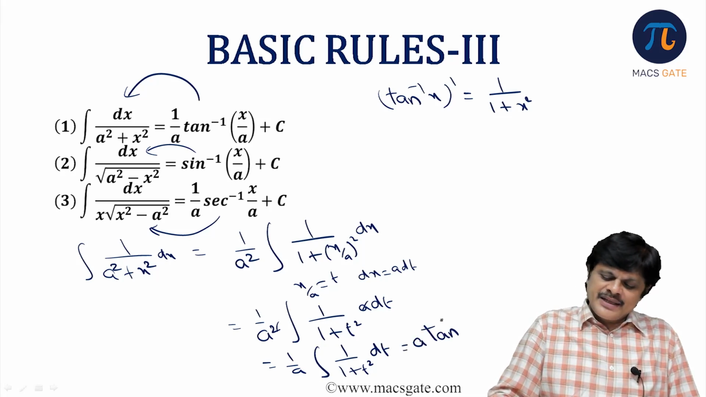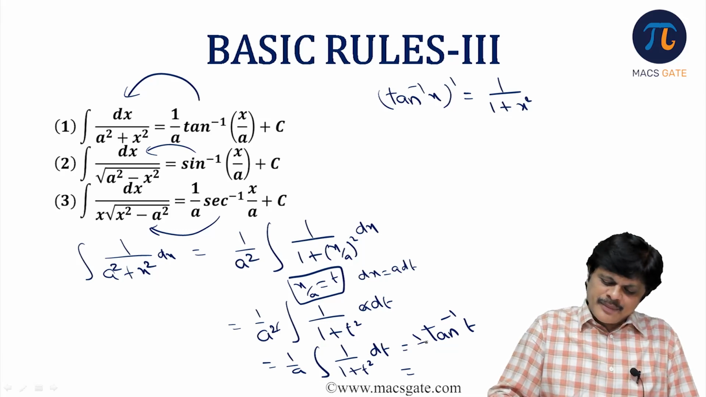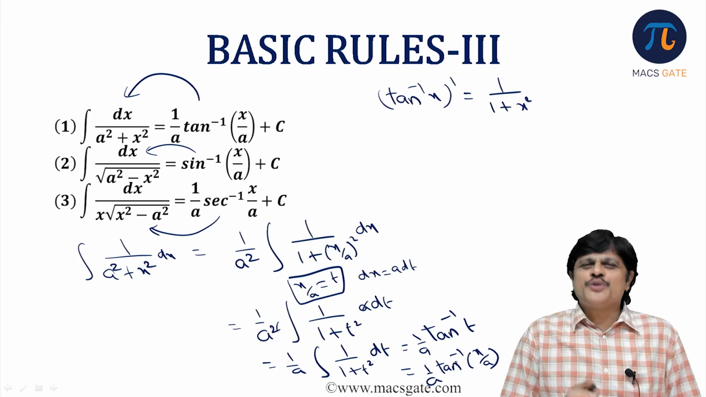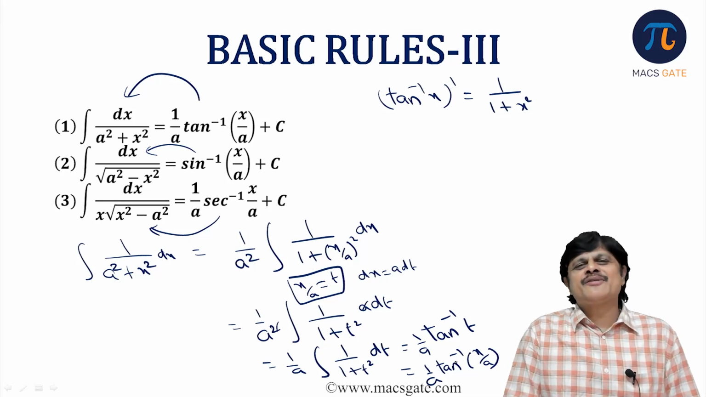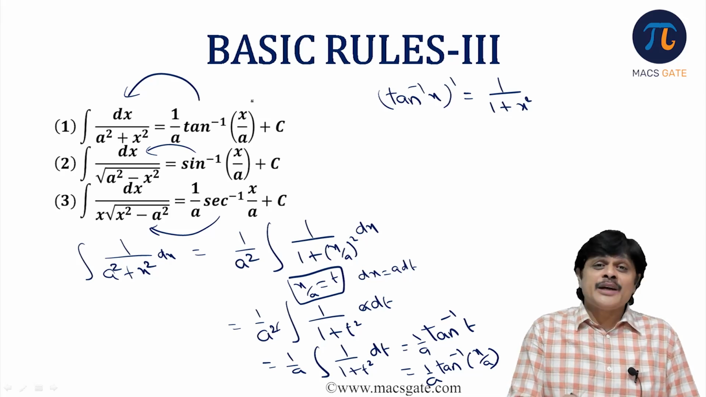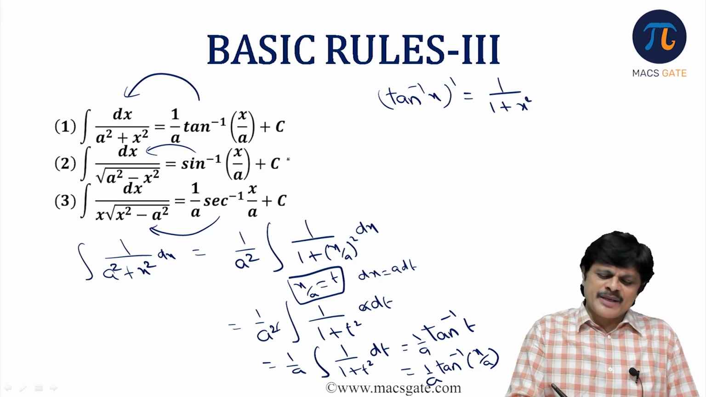But what is t? x by a. Okay, sorry, it is 1 by a into tan inverse x by a. Like that you get it. But at least standard ones, if you remember, it is good for health. So integral 1 by a square plus x square dx is 1 by a tan inverse x by a. Similarly, integral 1 by root a square minus x square dx, here we will not have that 1 by a factor. You can check with the same method, that is sin inverse x by a, you get it.